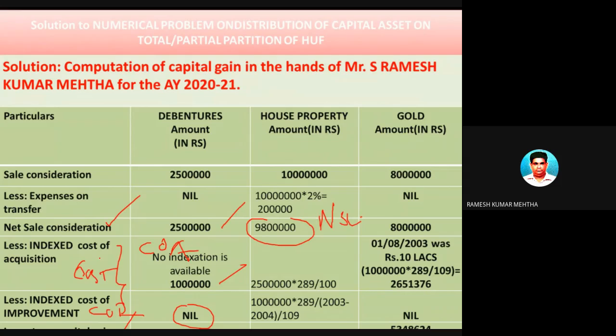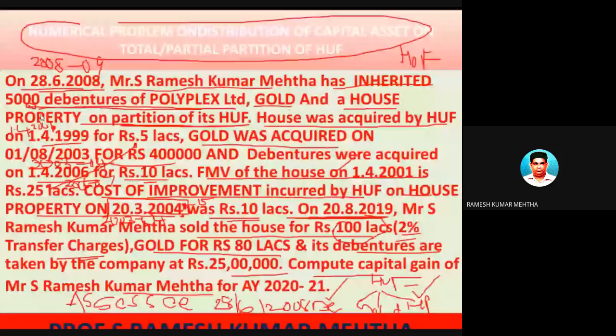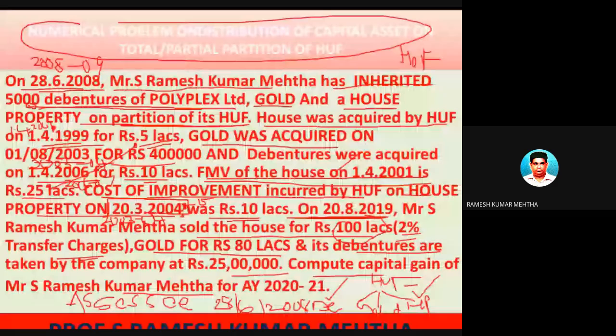Number one, number two. Now this asset, as far as the building is concerned, was acquired on 1/4/1999 for rupees 5 lakhs, and the fair market value of this asset on 1/4/2001 is rupees 25 lakhs. Okay, so hope you remember this. Fair market value was 25 lakhs. It was acquired for 5 lakhs on 1/4/1999. So indexed cost of acquisition should be done.